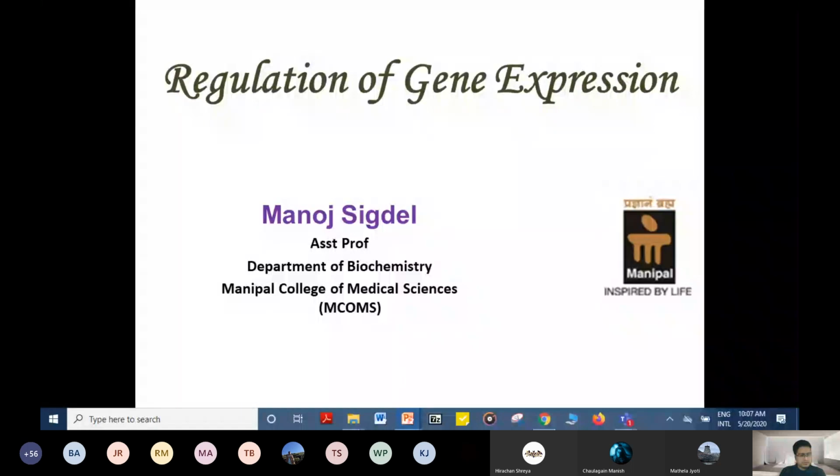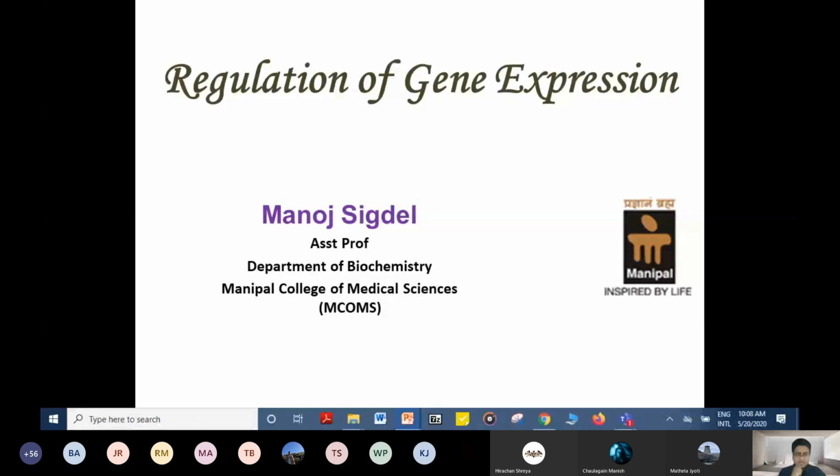Okay, regulation of gene expression. In our earlier classes, we studied replication and transcription, and now in today's class, we'll discuss how genes are regulated and how different types of proteins are produced, whereas other types of genes are already in the inactive stage. How?